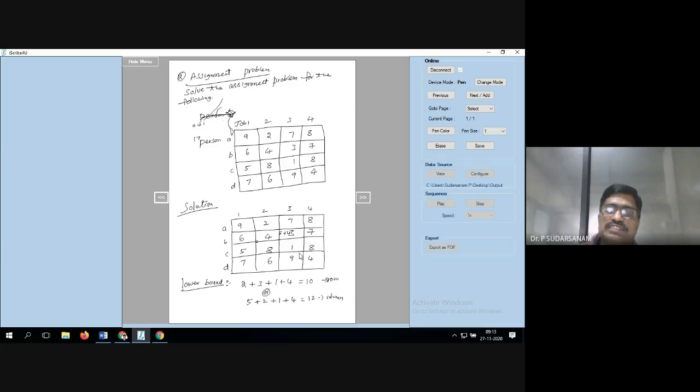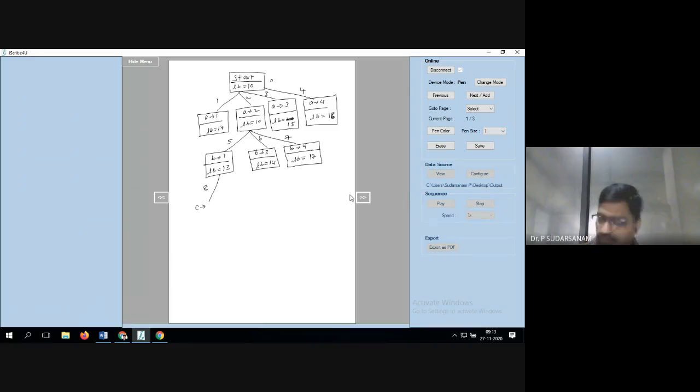Once you take C is equal to 3, D is equal to 4. That's all. We will finish this here itself. That is called the one option. Write it now. C is equal to 3. So now D is equal to, remaining is that one only. So D is equal to 4.